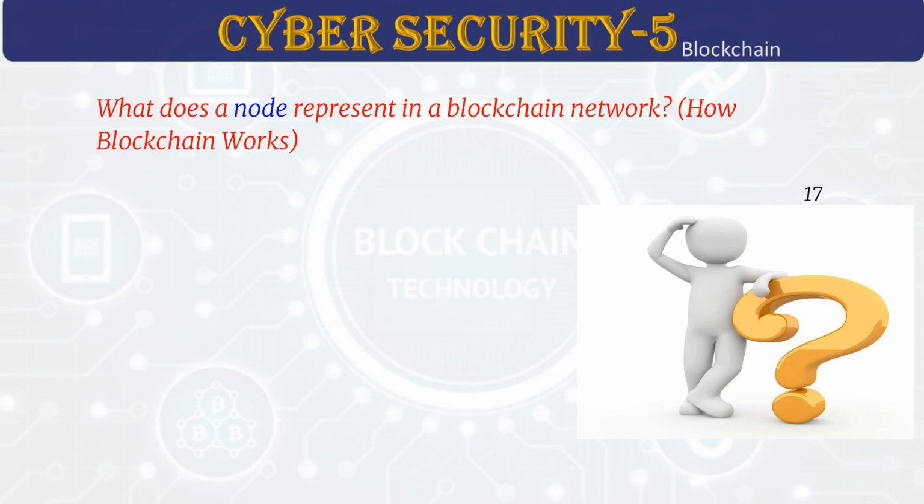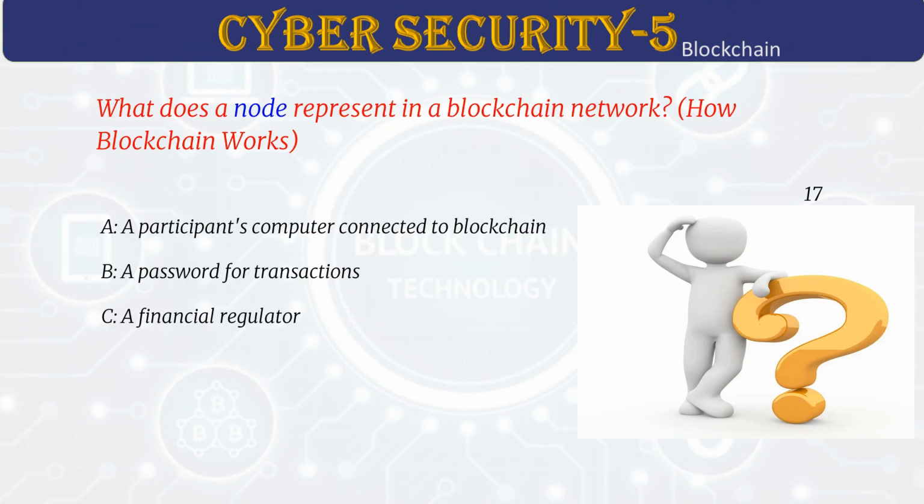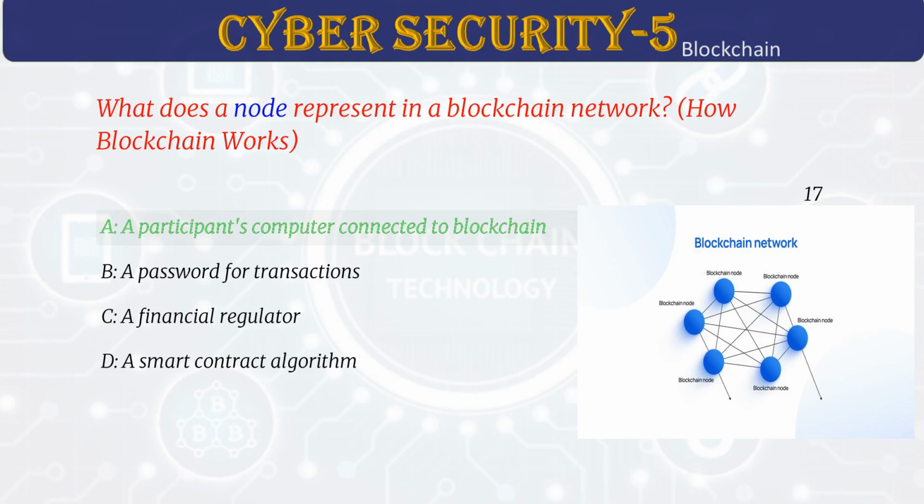What does a node represent in a blockchain network? Answer A. A participant's computer connected to blockchain. Nodes are devices that run blockchain software. They hold a copy of the blockchain ledger, check transactions, and share them with others. Some nodes also help agree on the correct transactions.